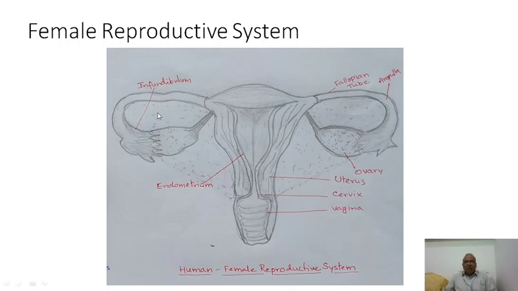There are two fallopian tubes. Each fallopian tube is further divided into an infundibulum, an ampulla, and a very narrow passage that is known as isthmus. So, isthmus, ampulla, and infundibulum are the three very important parts of the fallopian tube.